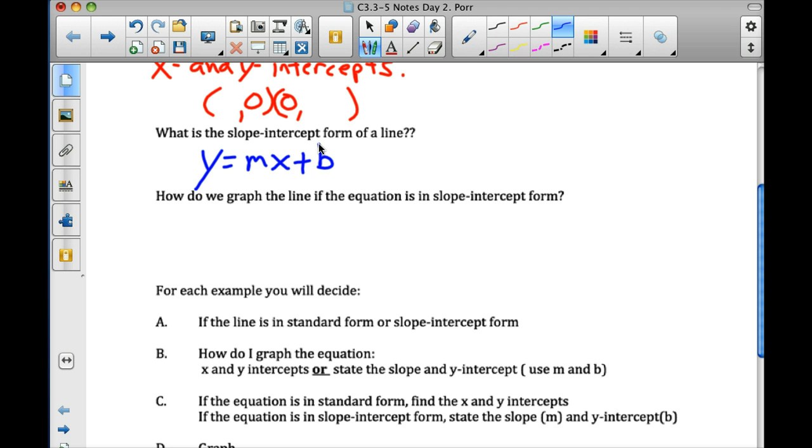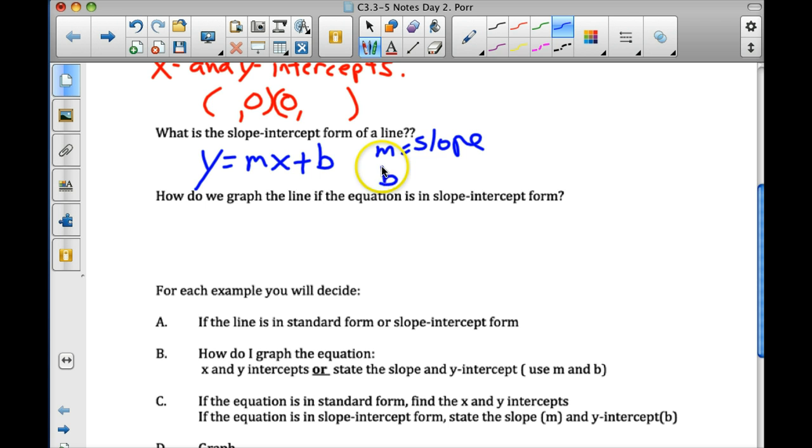You guys now know two forms of the linear equation. Standard form, ax plus by equals c. Slope-intercept form: if the equation is in y equals form, that's basically slope-intercept form. What does m stand for? Excellent.